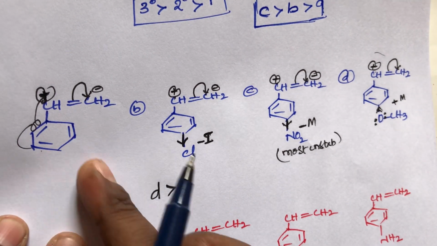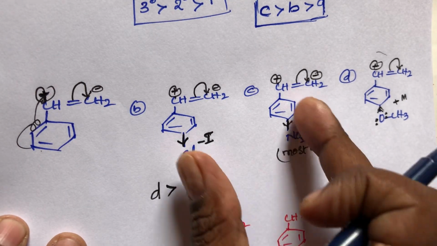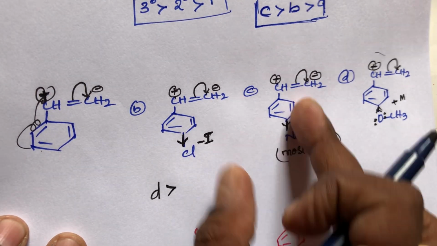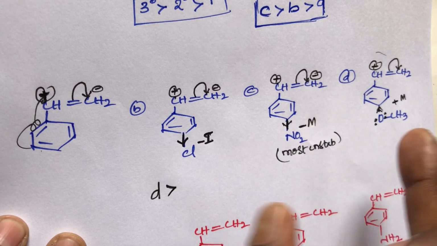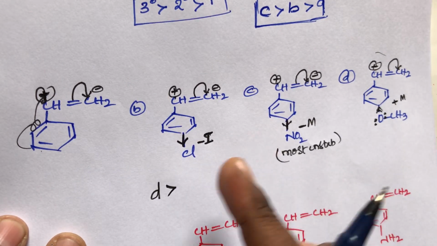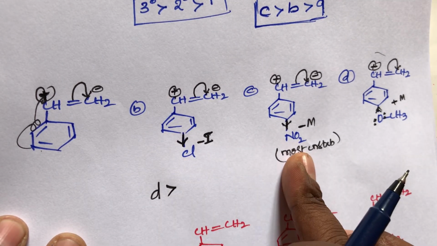Because there is no effect, it is also more stable. These two are the most unstable. These two are the unstable compounds, due to the minus I and minus M that are there.